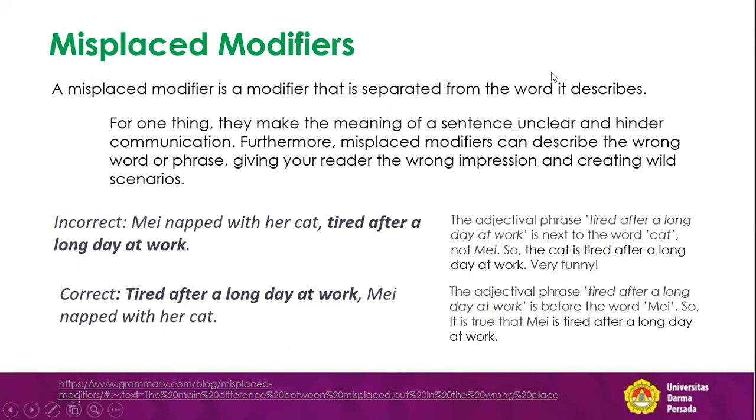For example, we have here: May napped with her cat, tired after a long day at work. This is incorrect. The adjective phrase, tired after a long day at work, is next to the word cat, not the word May.